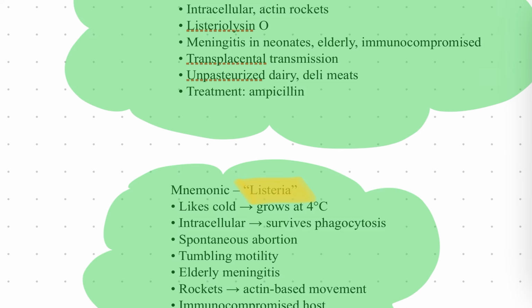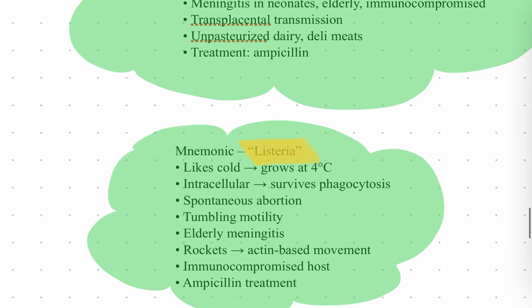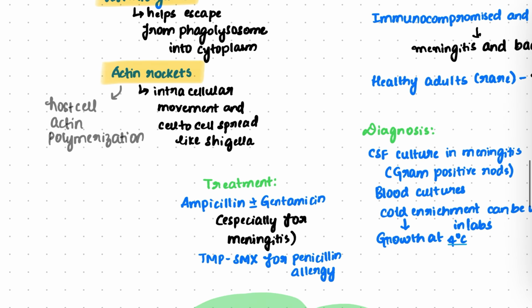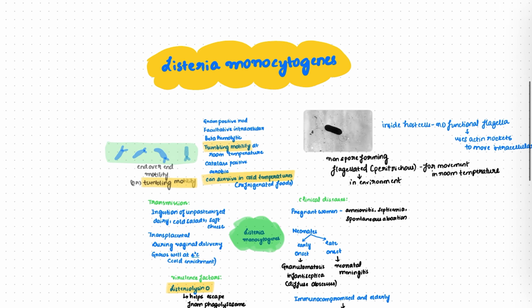Listeria can also be remembered by the mnemonic of the same name, that is LISTERIA. L stands for likes the cold environment, that is growth at 4 degrees centigrade. I stands for intracellular, survives phagocytosis. S stands for spontaneous abortions. T stands for tumbling motility. E stands for elderly meningitis. R stands for actin rockets, actin based movement. I stands for immunocompromised host, and A stands for ampicillin treatment. So these are the important points in Listeria monocytogenes.